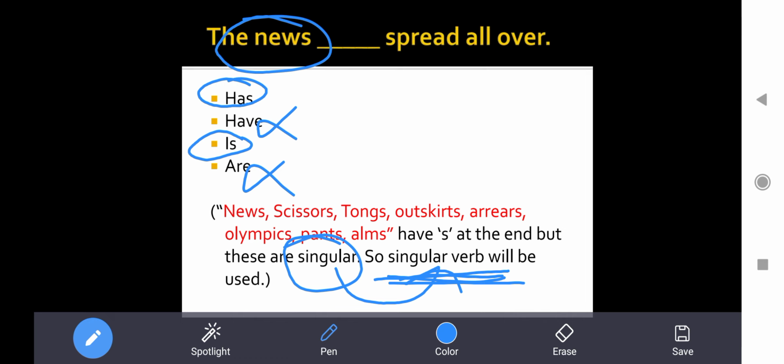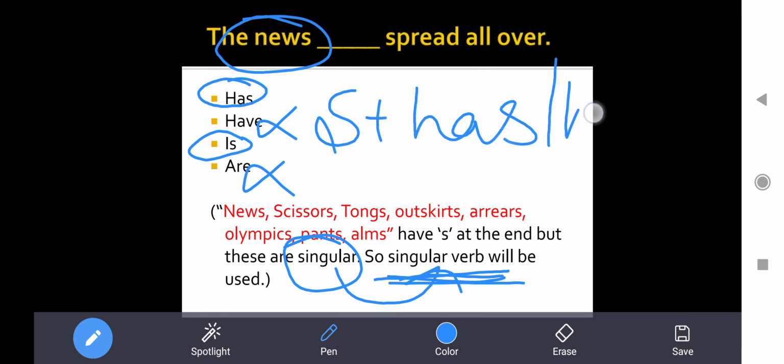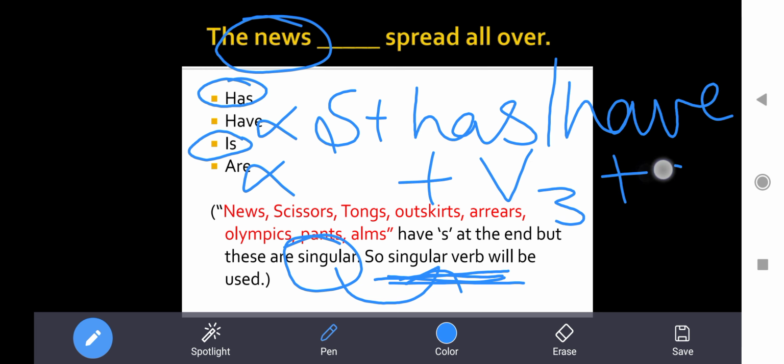Now understand the sense of the sentence. The sentence is basically in the present perfect tense. So present perfect tense, what is the formula? Subject plus has, have plus V3 plus object. Yes or no? Right. Subject. So what is the subject for us?